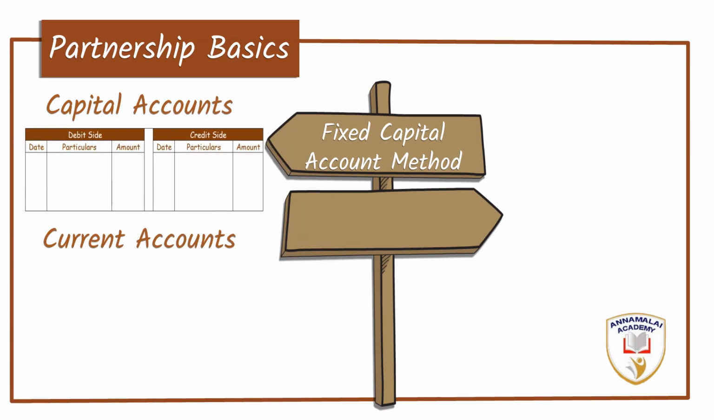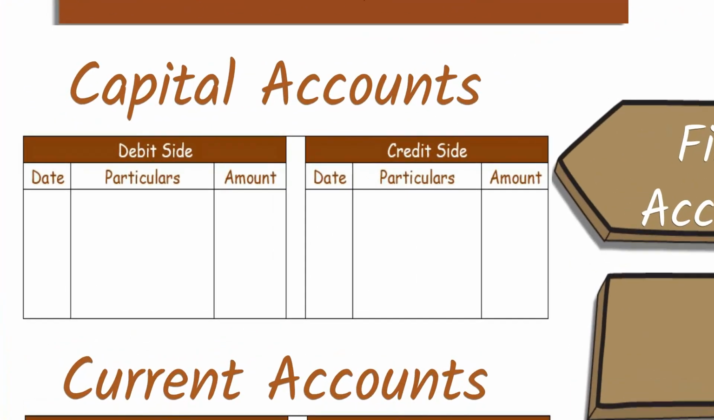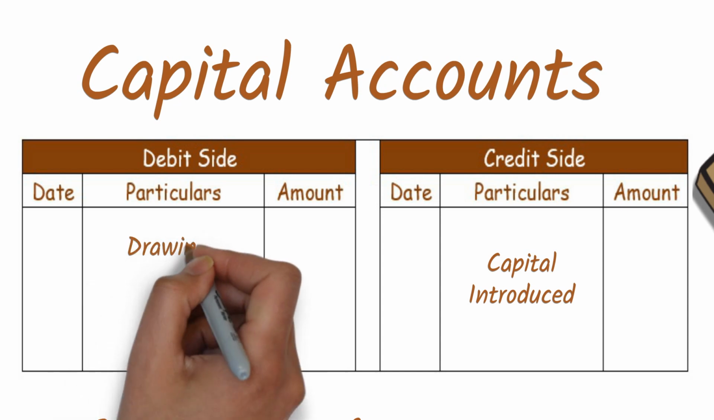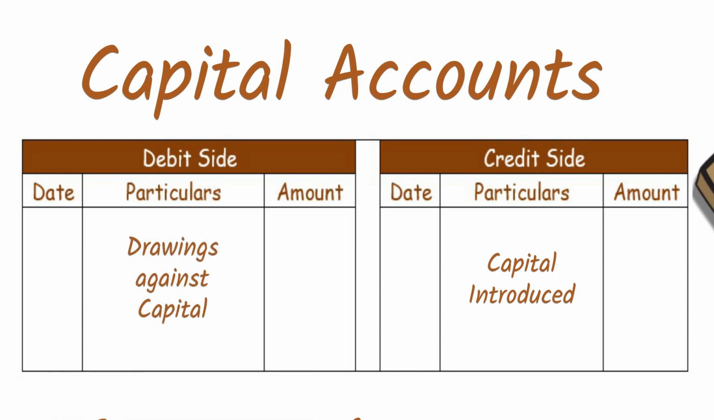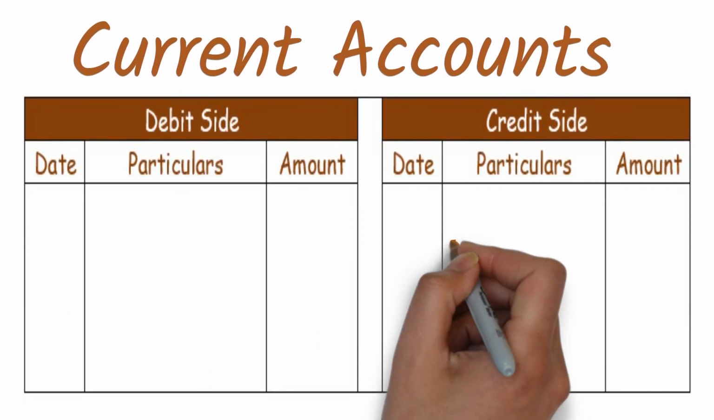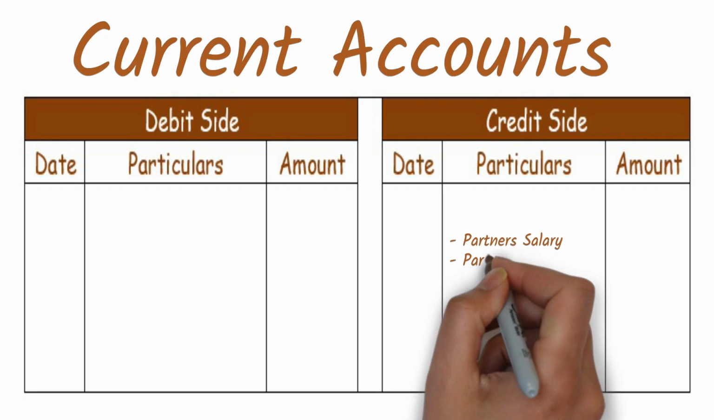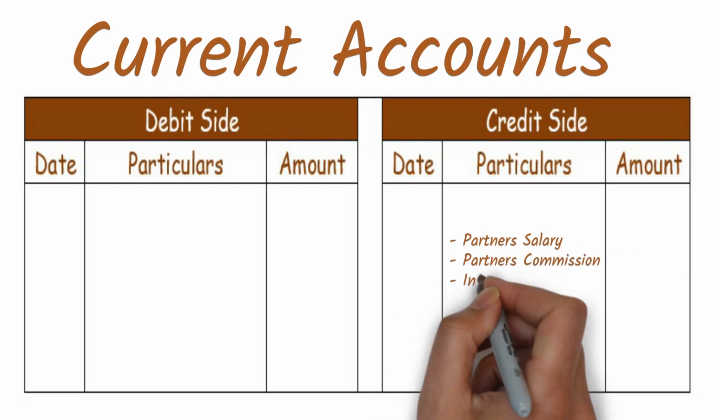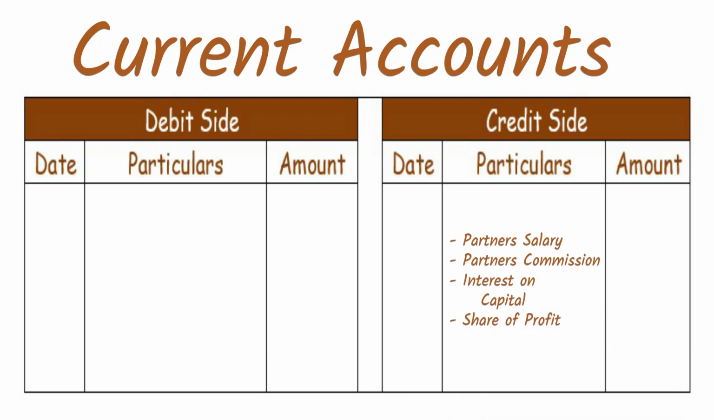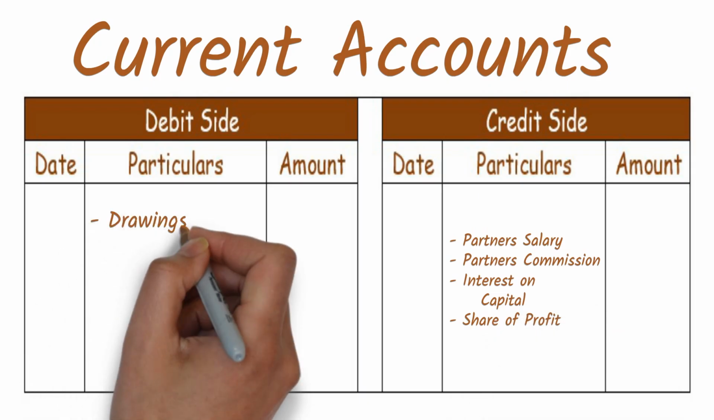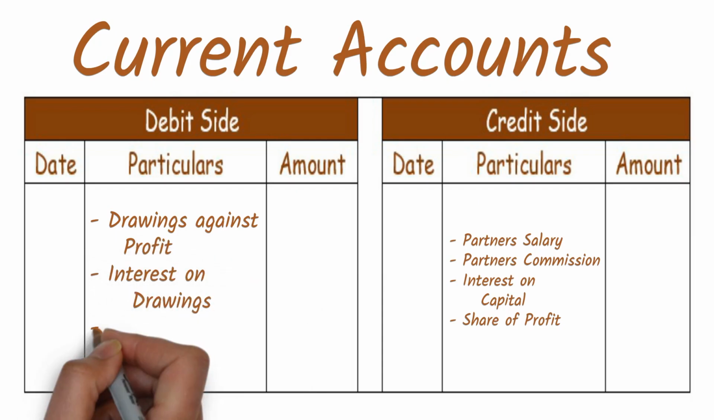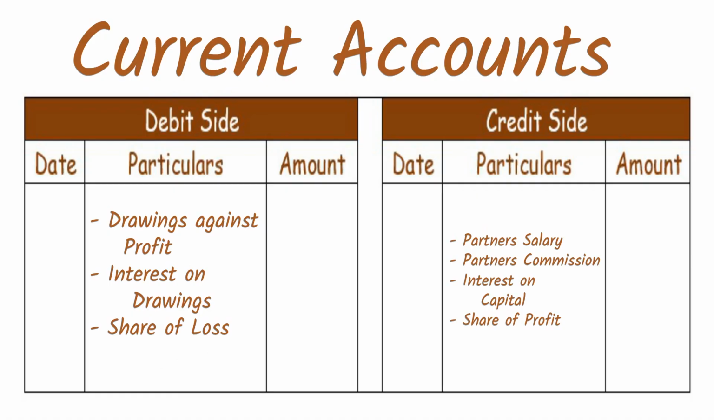In the capital account, the partners credit all the money that they have introduced as capital in the business and record the drawings against capital on the debit side. In the current account, what the partners are entitled to receive from the firm, the salary, commission, interest on capital and share of profit, will be credited. The drawings against profit, interest on drawings and share of loss will be debited in the current account.